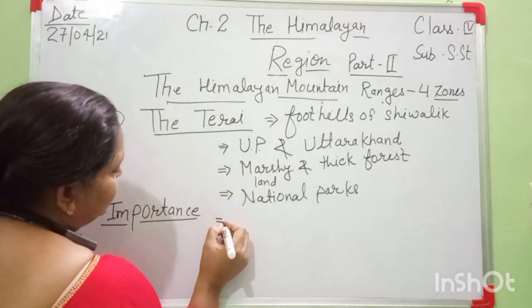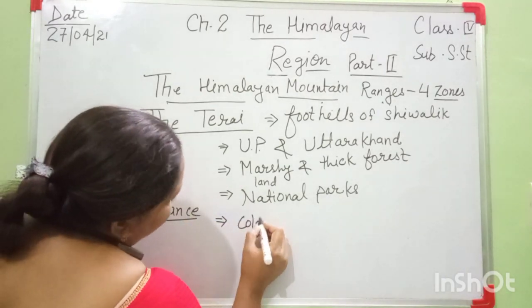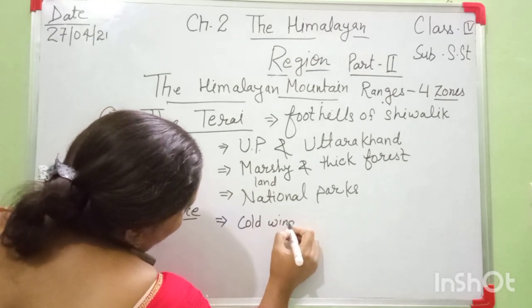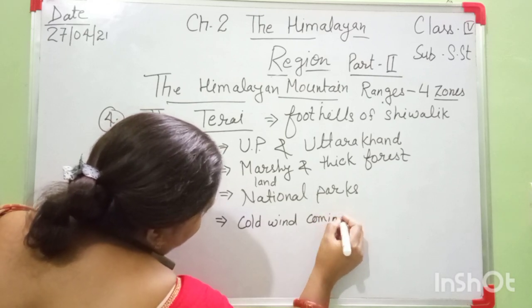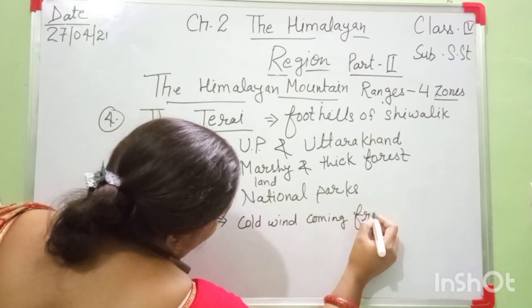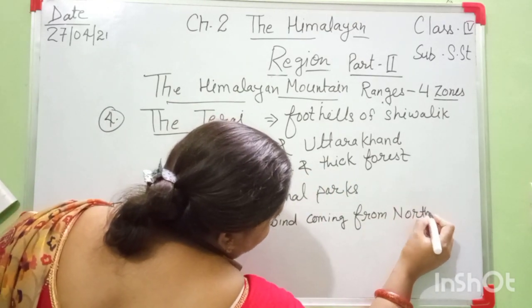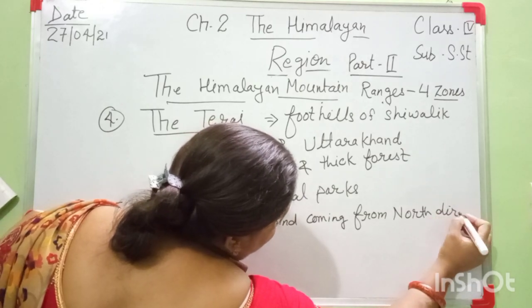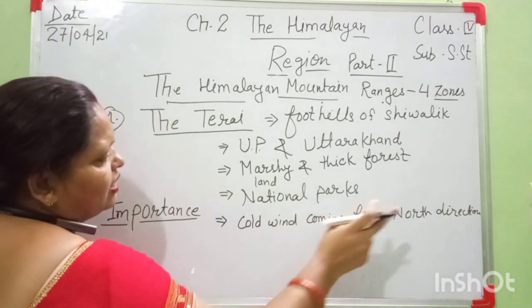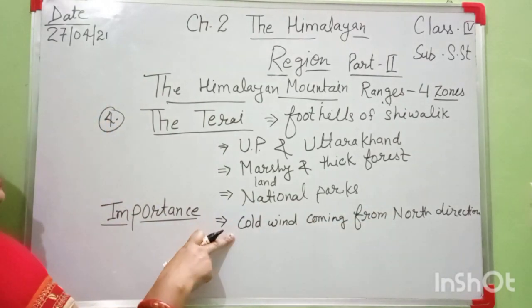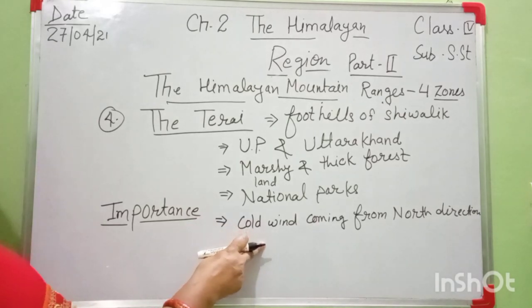Okay, it protects from the cold wind coming from the north direction. The Himalayan region is a guard of our country from the north direction.